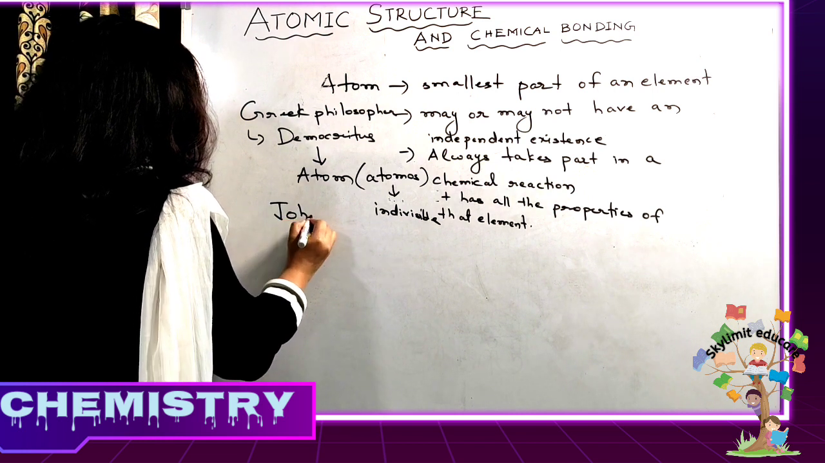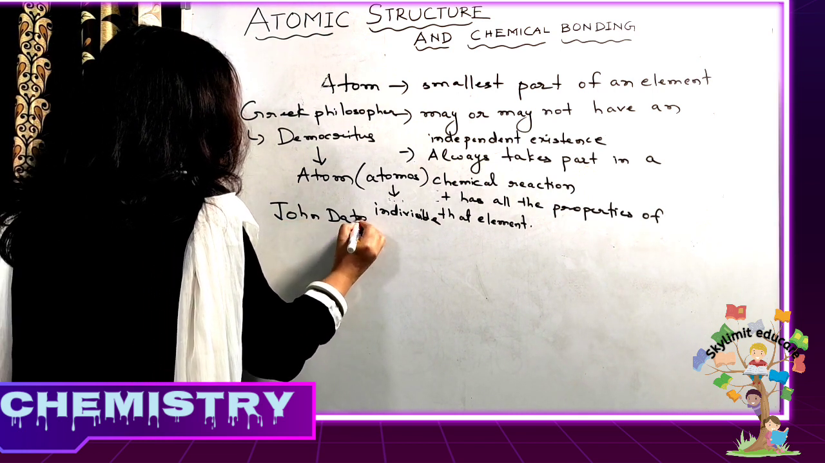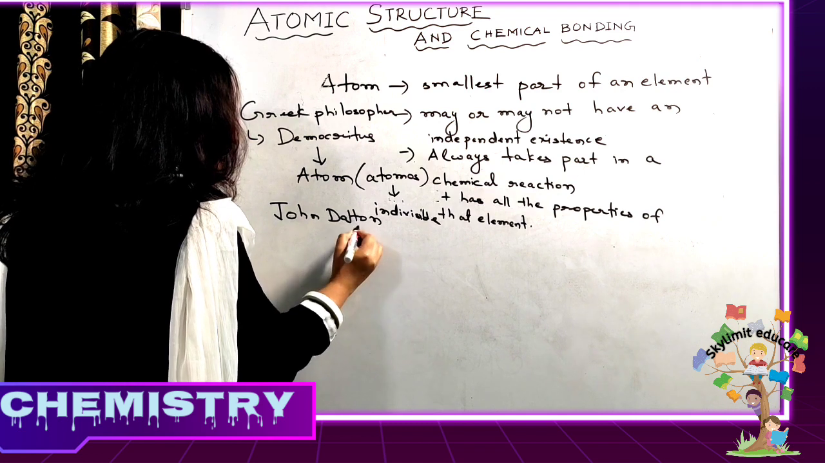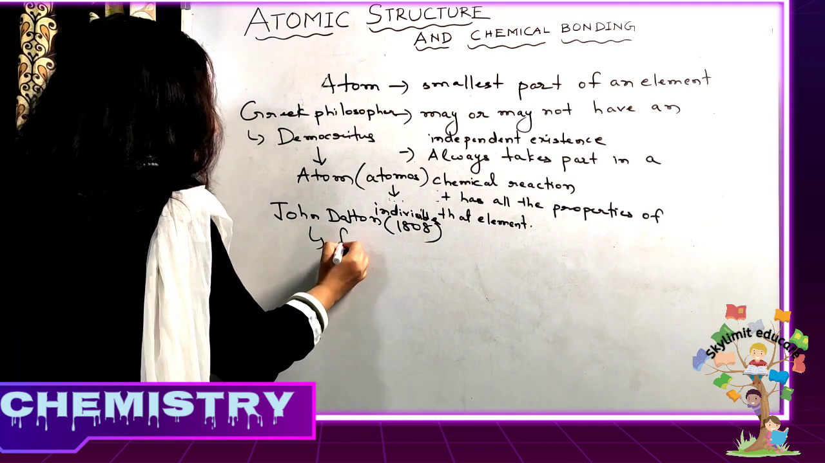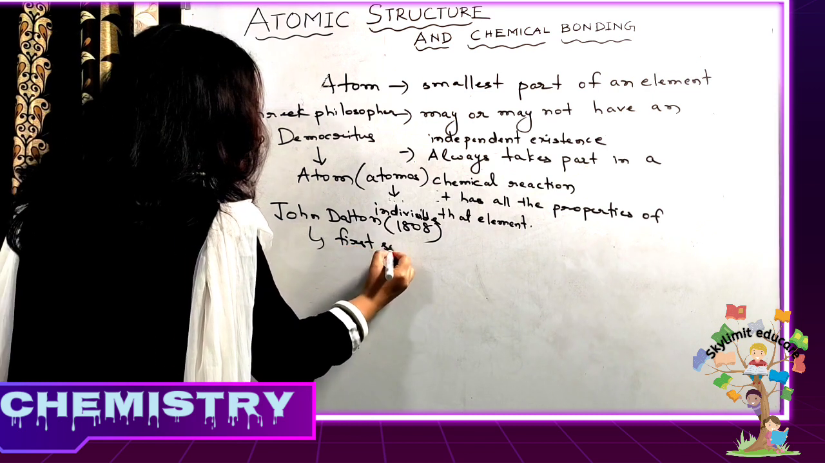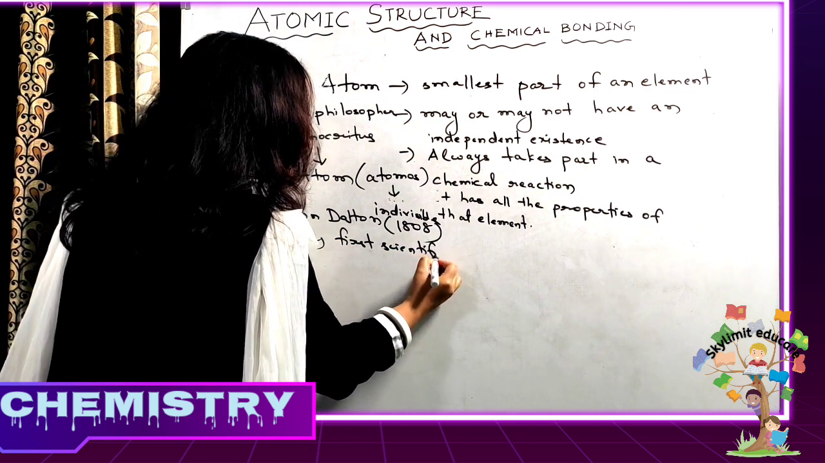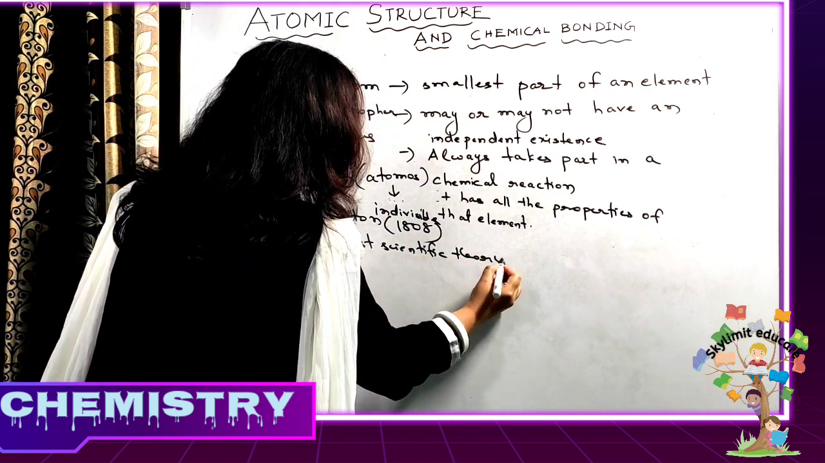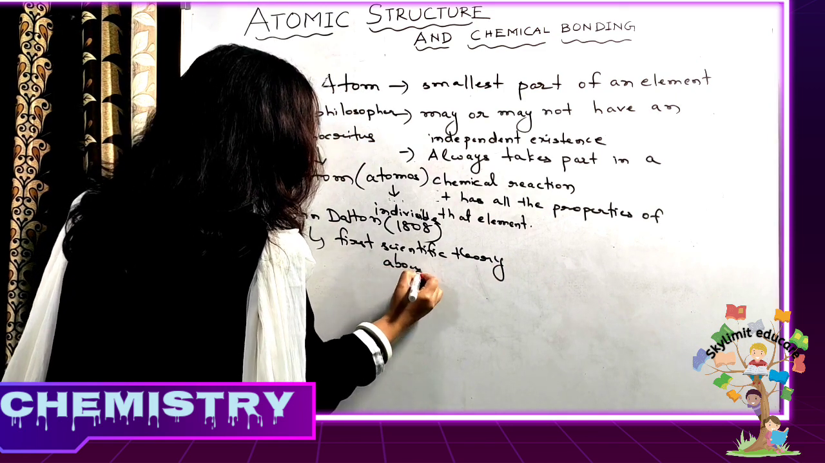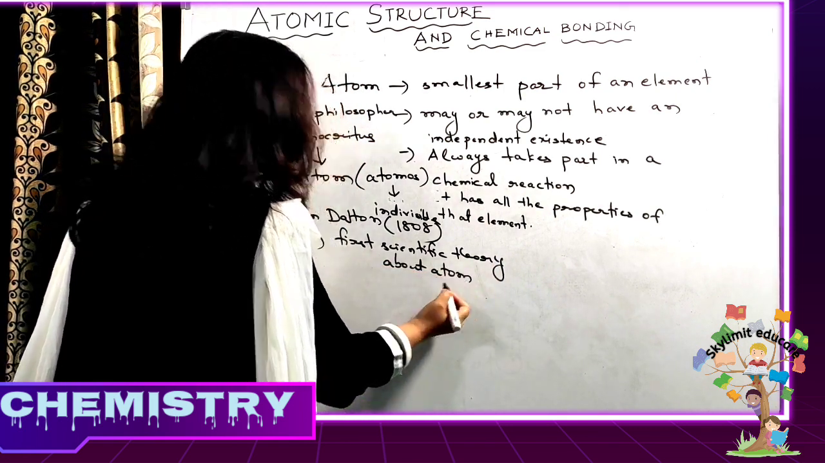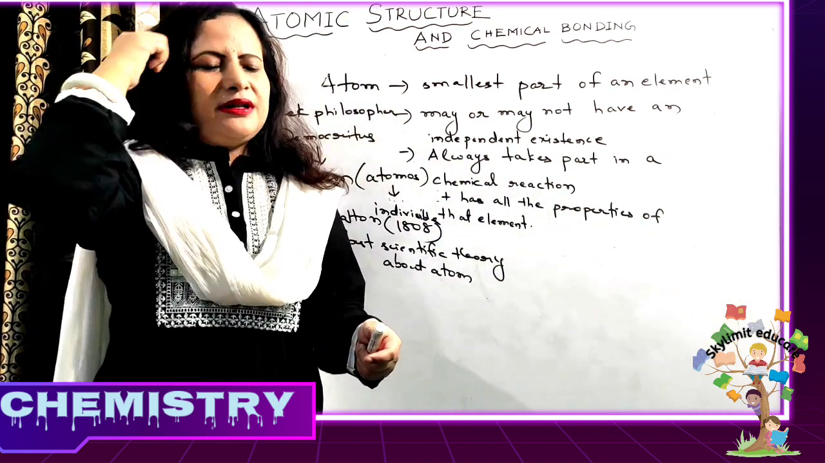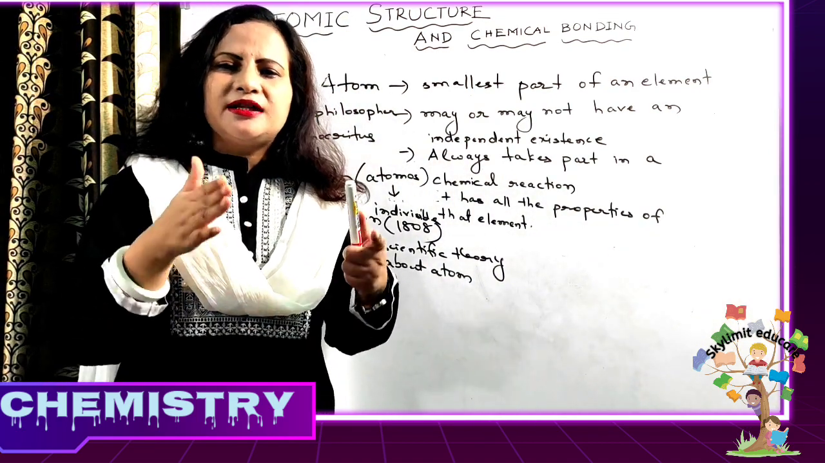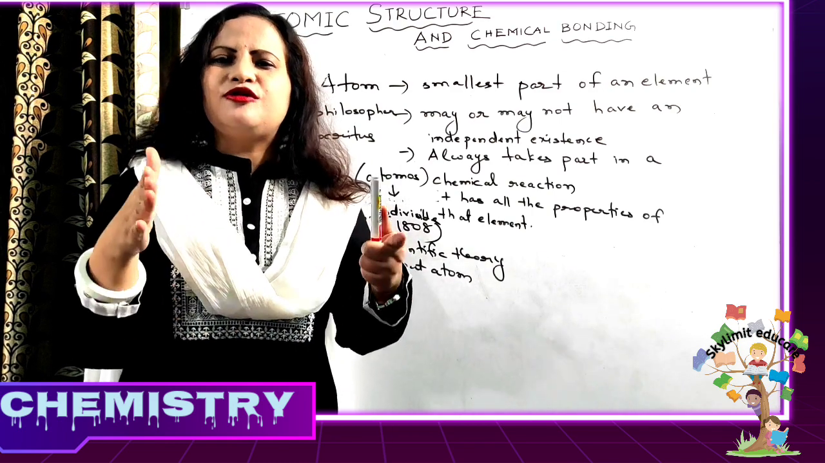John Dalton, in the year 1808, was the first to give a scientific theory about the atom. These scientific theories were termed as what? The postulates of Dalton's atomic theory.